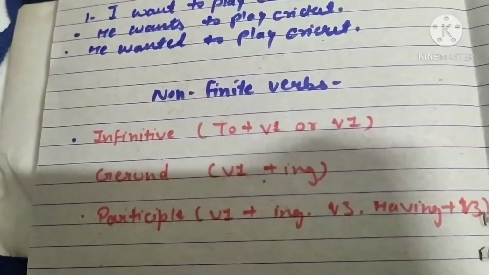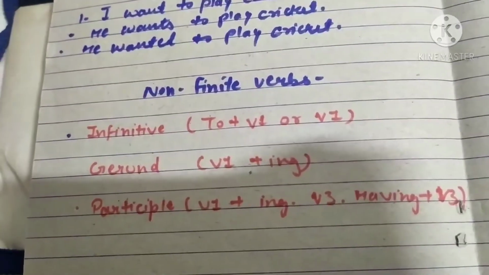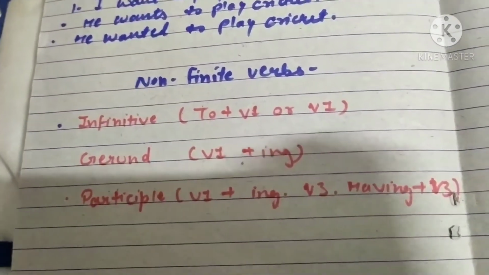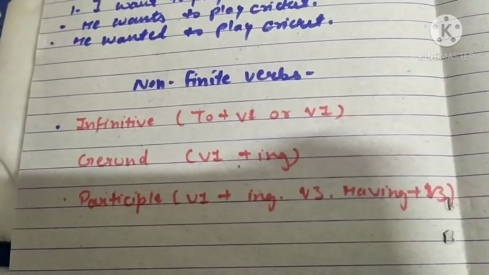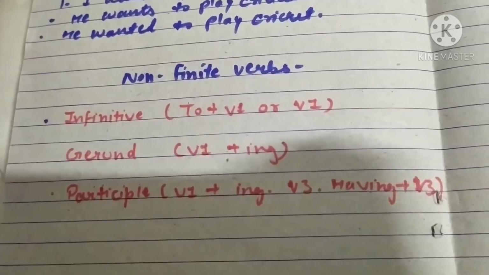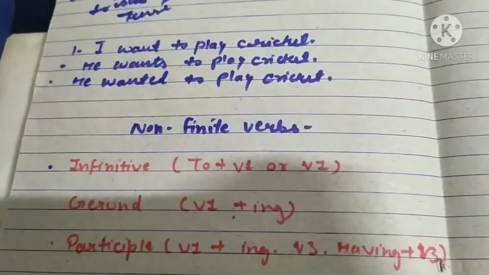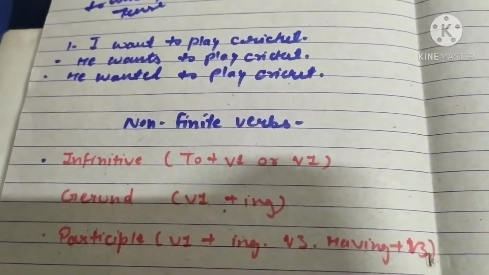What is the infinitive? To plus verb first form, or verb first form. Gerund: verb first form plus ing. Participle: verb first form plus ing, and having plus verb third form. We saw the first example, to play, to go.